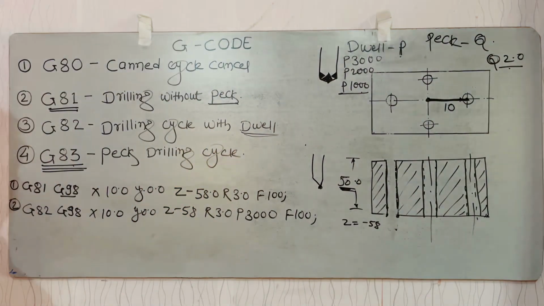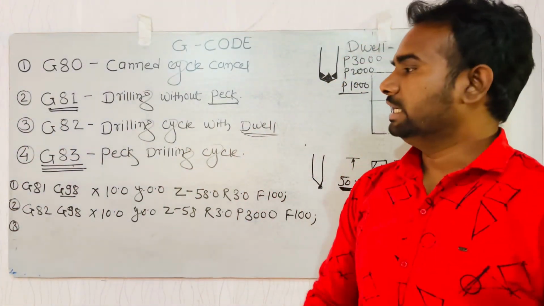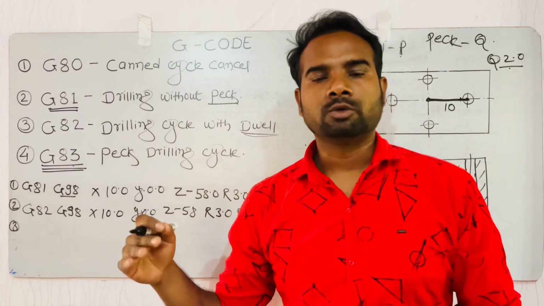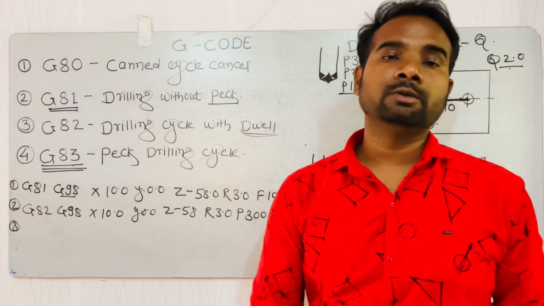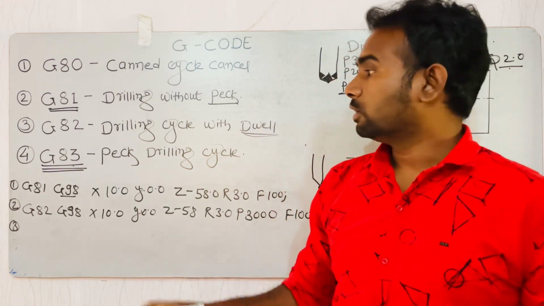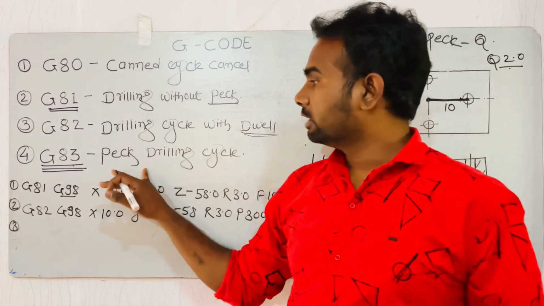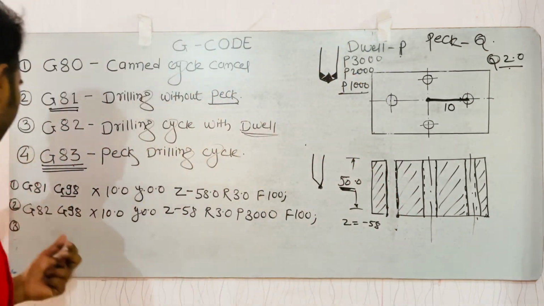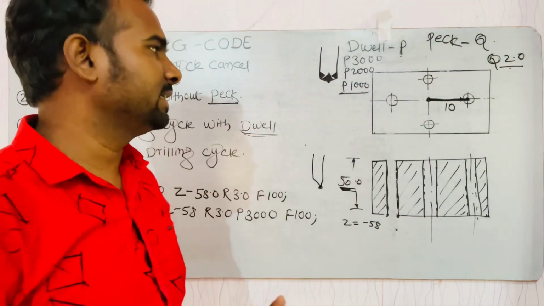Now our third cycle is G83. G83 is the peck drilling cycle, and it is very widely used in the tool making and mold making industries. It takes a peck during the drilling operation, and this peck drilling is very safe for our tool. So what is the peck? Peck means Q. Q means depth of cut at a single time.